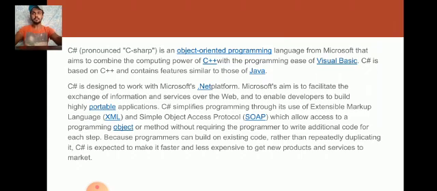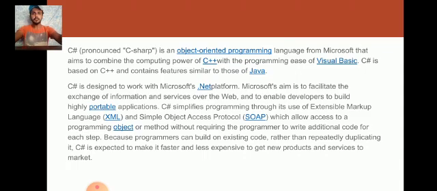So C Sharp is an object-oriented programming language from Microsoft that aims to combine the computing power of C++ with the programming ease of Visual Basic. C Sharp is based on C++ and contains features similar to those of Java. C Sharp is designed to work with the Microsoft .NET platform. Microsoft's aim is the effective exchange of information and services over the web and to enable developers to build highly portable applications.